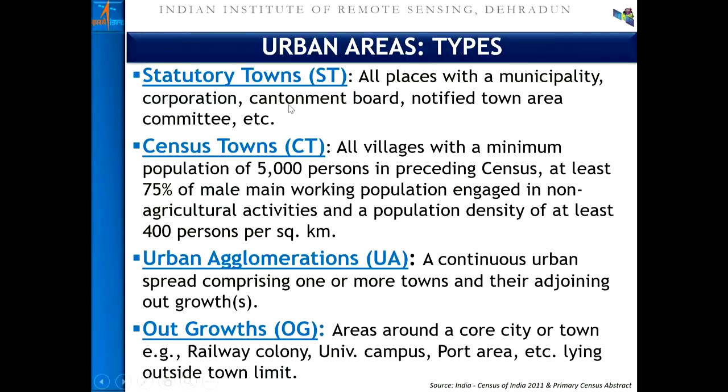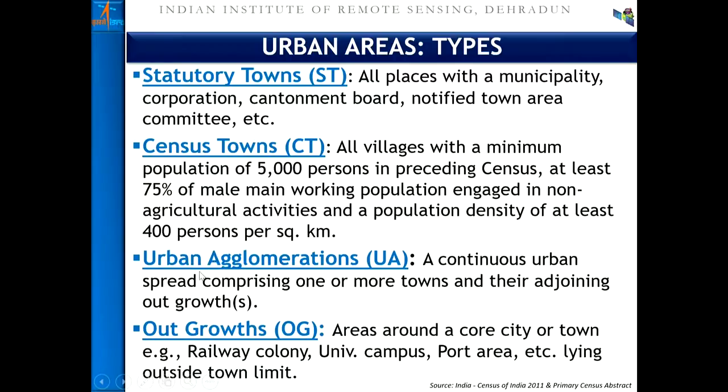Now, statutory town, if you look at the previous definition, is all places wherever any government has brought about any legislation or ordinance by defining any area like municipality, corporation, cantonment board, or notified town area committee, etc. Census towns are those towns, if you look at the previous slide, where three criteria are met, that means a minimum population of 5,000, at least 75% of the male working population in non-agriculture pursuit, and a density of population of at least 400 persons per square kilometer.